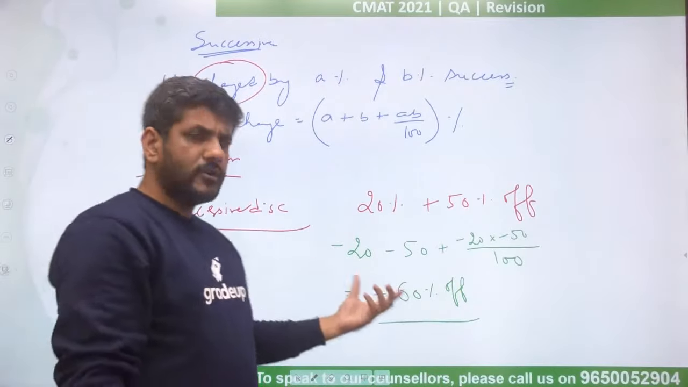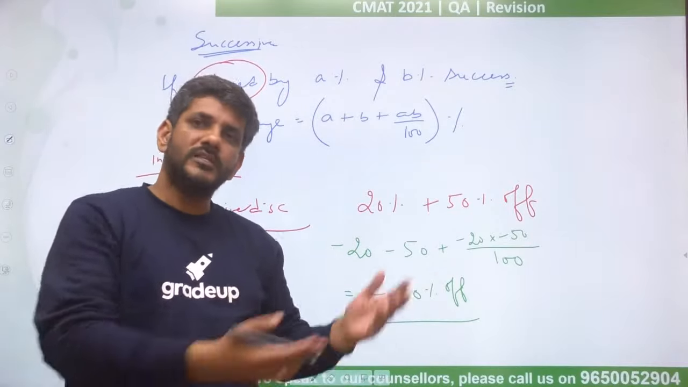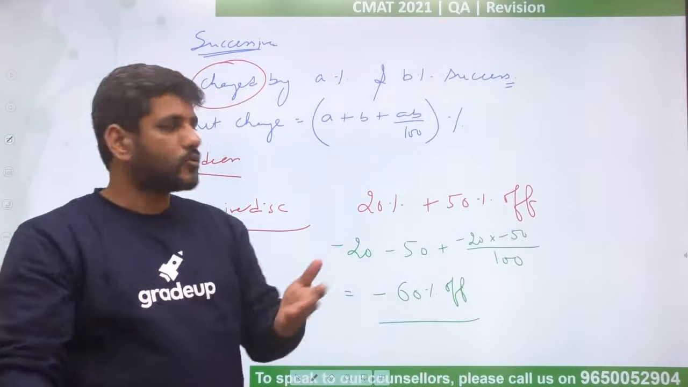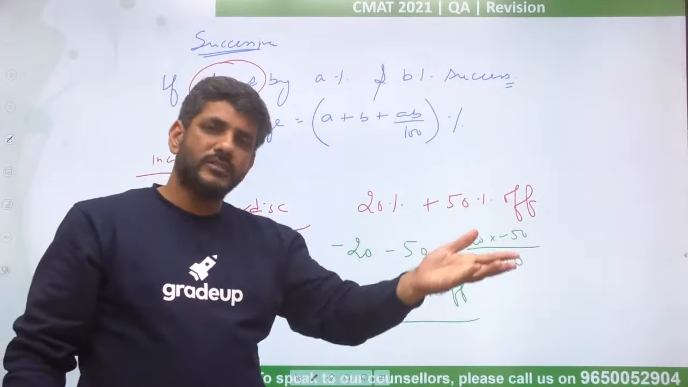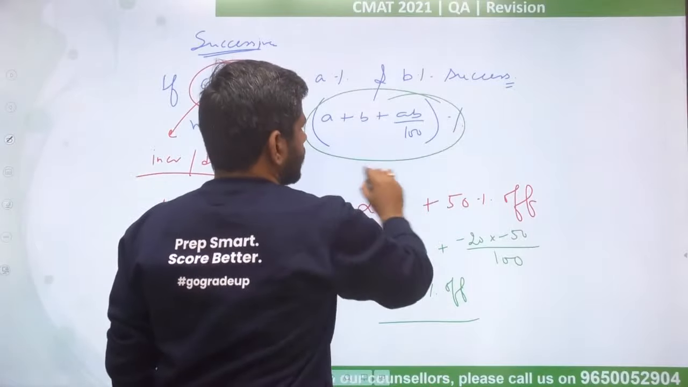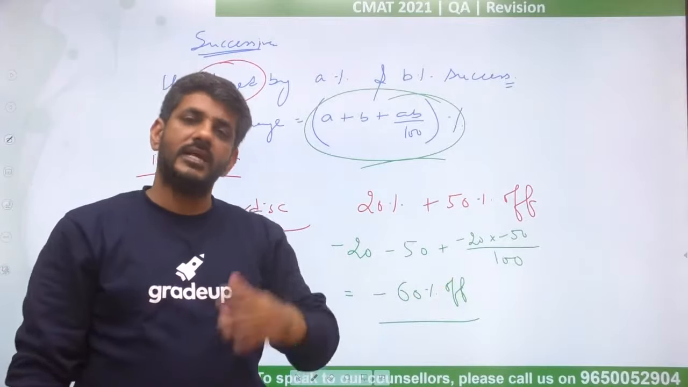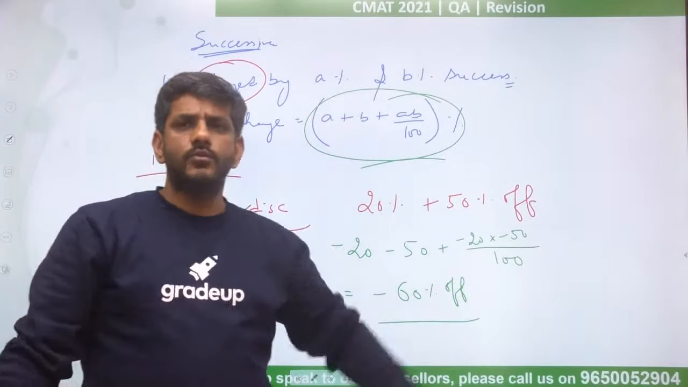Though it's a portion of profit, loss and discount, it's still a portion of successive change. So whether you read it in successive percentages or in profit, loss and discount is completely up to you. The point is, this is the basic formula which can be used with a negative sign as well as a positive sign. That is your choice.